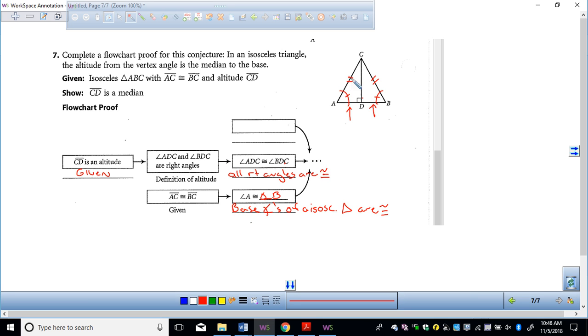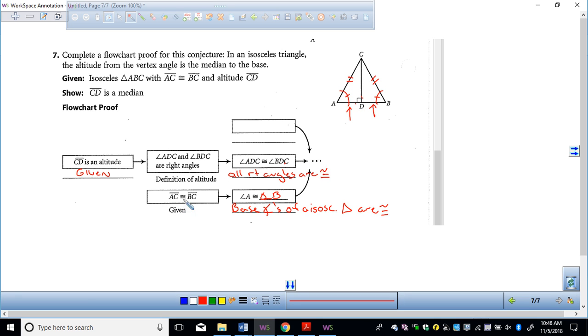So I have a side, I have an angle. What else do I need? Another side, or another angle. I have a side and an angle, and I have another angle. Is that enough? We need to prove that it's an altitude at the top. Oh, it's a bisector, so I already have that. So I have enough to say these triangles are congruent: angle, angle, and side.